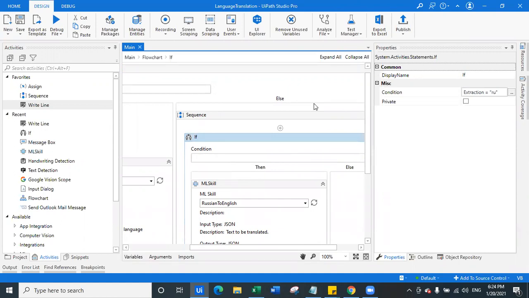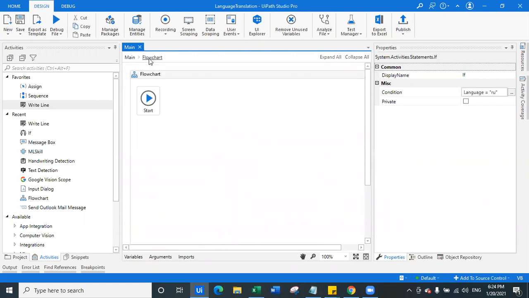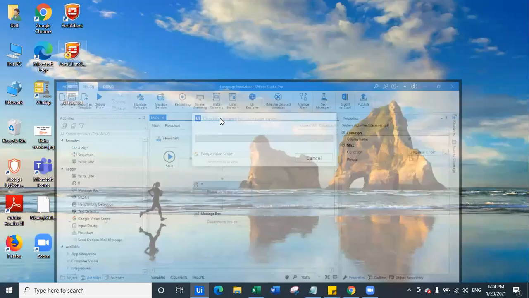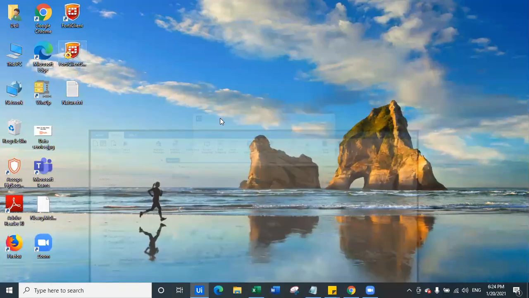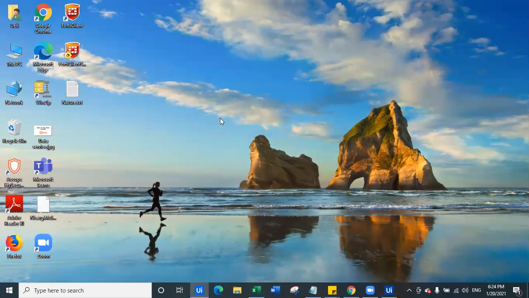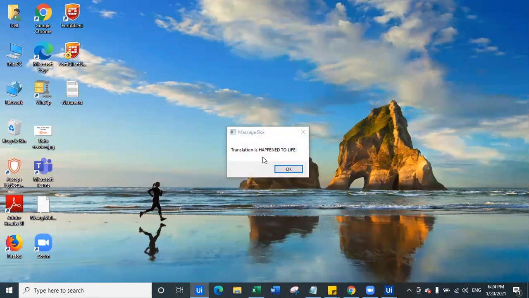For comparison, yeah, Mukesh, I noticed that. So language is equal to RU. Okay, perfect. Now let's try to run it again. Let's say run. So if you see, extraction was very fast. That means Google Vision is working very fast. Now the translation has happened live.